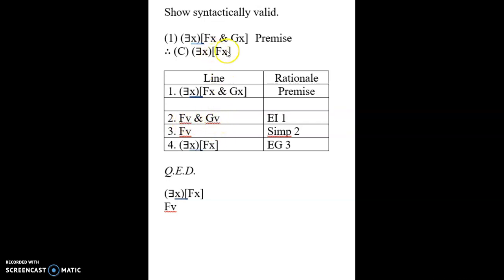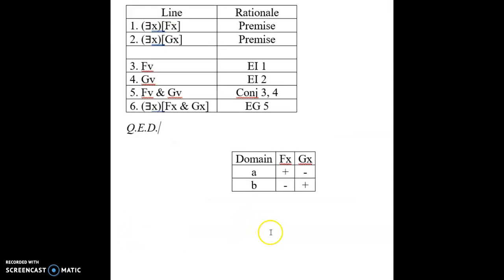It's got to be all V's, right? And then looking at what we're trying to get to, we need the F by itself, which is what this sort of showed us. So we simply simp it out, and then we existentially generalize on it. We could have existentially generalized to Y or to Z or anything we wanted there in terms of an individual variable, but since this particular problem's conclusion is in terms of X, we generalized in terms of X.